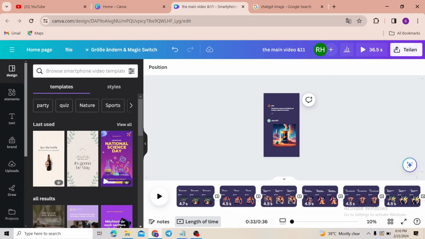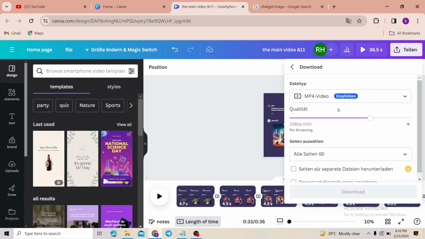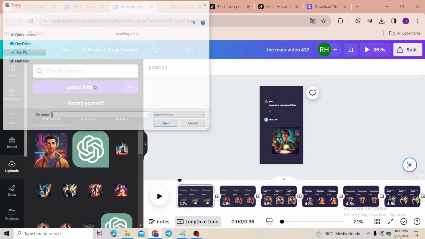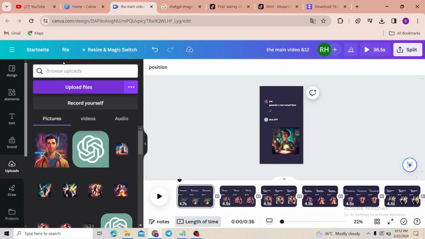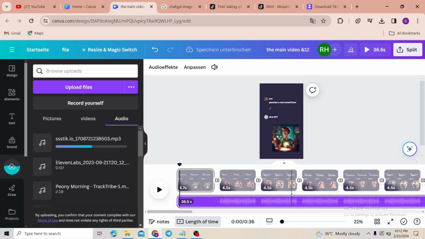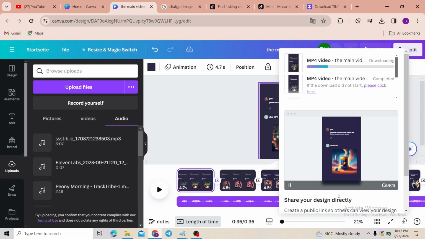Okay, now to download what we created, just hit share and click the download button as an MP4 video. Okay, now let's be fast for the case of the video. After doing that, let's add background music. For background music, we will use the trending music that all of these types of accounts are using. You can figure out how you can get the music from TikTok. After that, let's upload it to Canva and then drag it to the timeline. And boom, we have the video ready. So let's watch what we created.